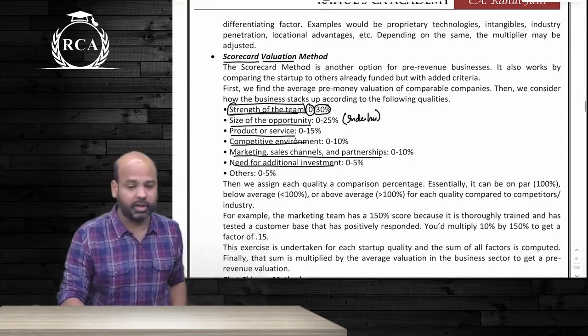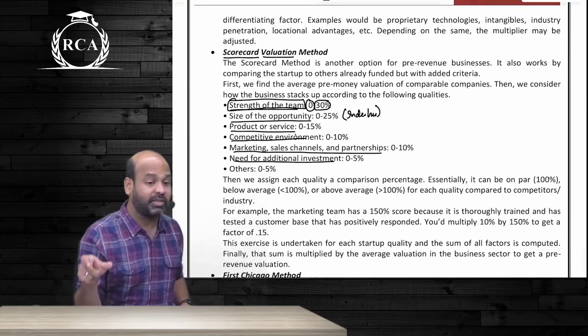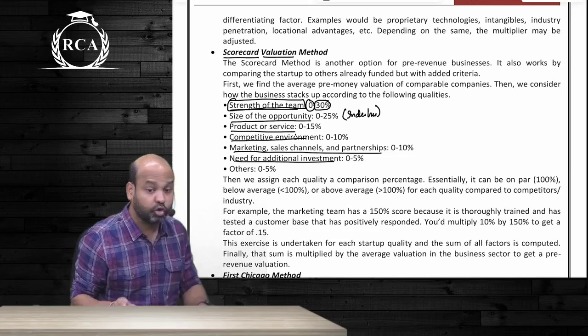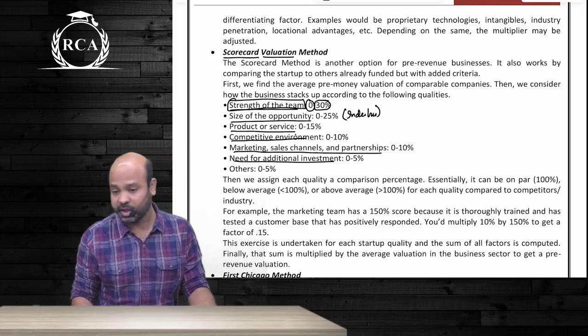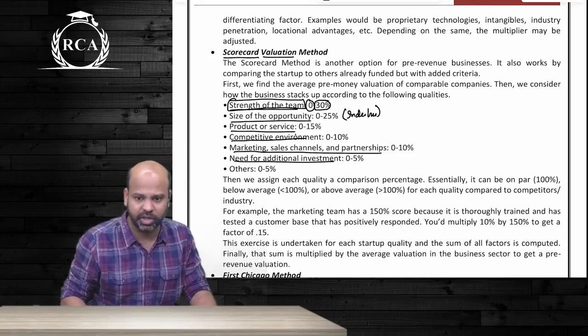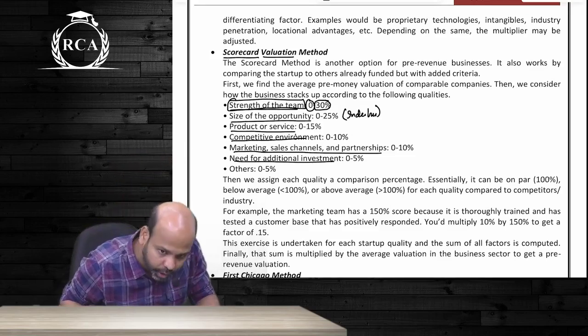Scorecard valuation method is similar to the Berkus approach, but you're not placing an absolute amount on these factors. You're scoring an organization based on these factors. The most important being strength of the team, then overall industry attractiveness measured by size of opportunity, then the product that you are into.